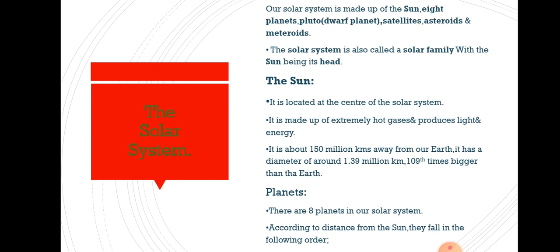That is the distance. And talking about the size, it is 109 times bigger than the earth. What is the total size of the earth? As compared to earth, it is 109 times bigger. So as compared to earth, the sun is very, very, very big.